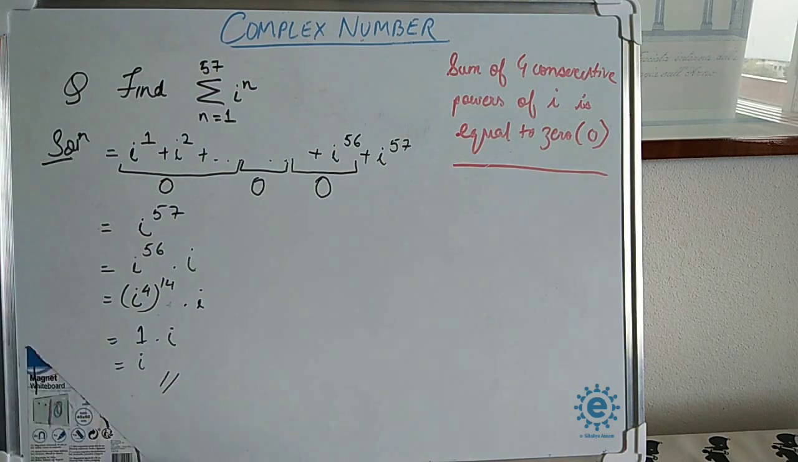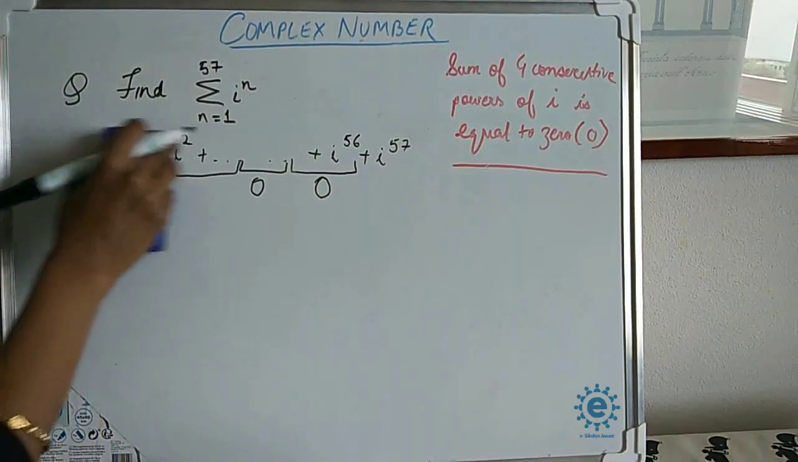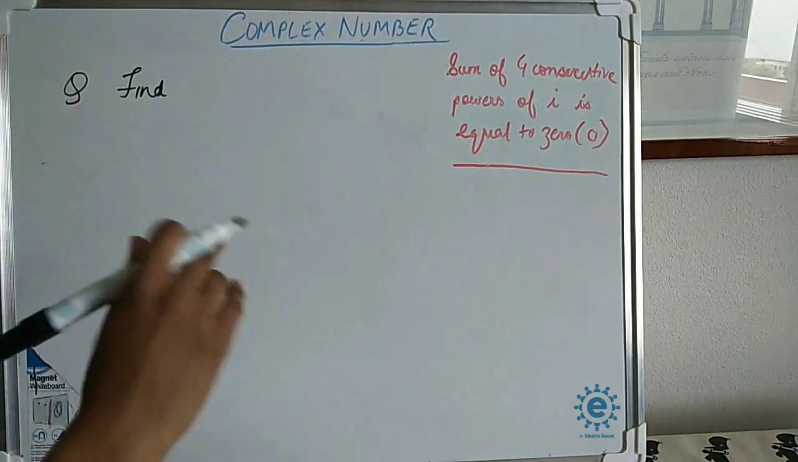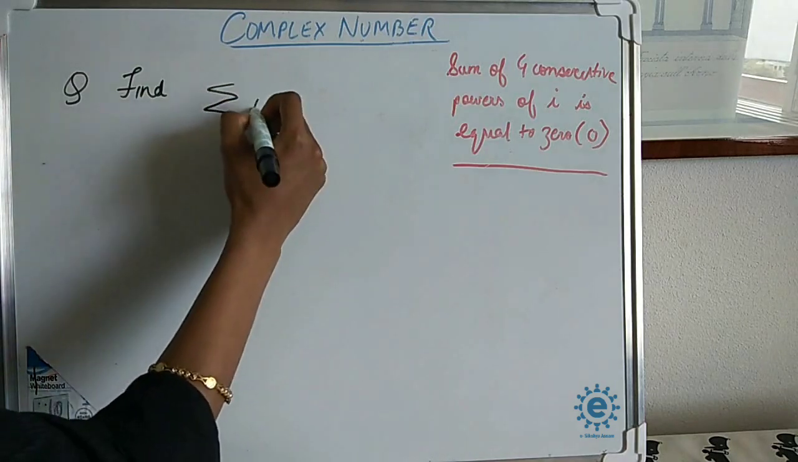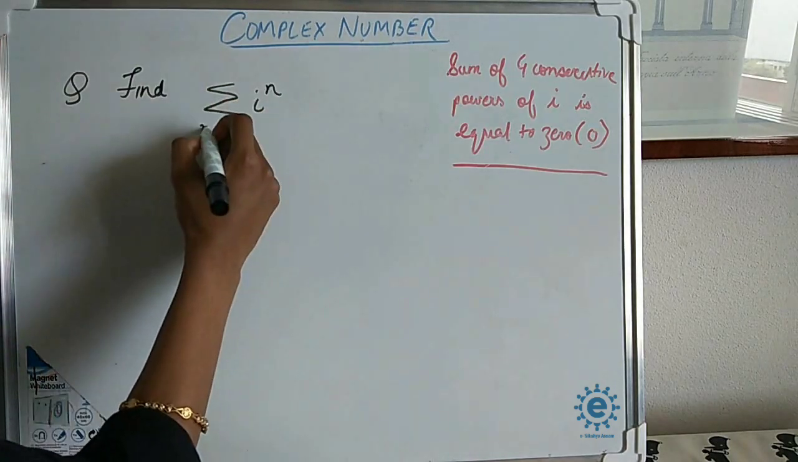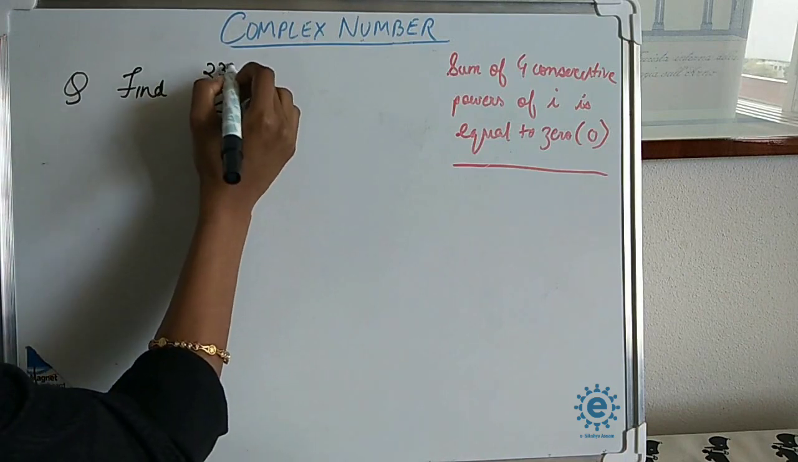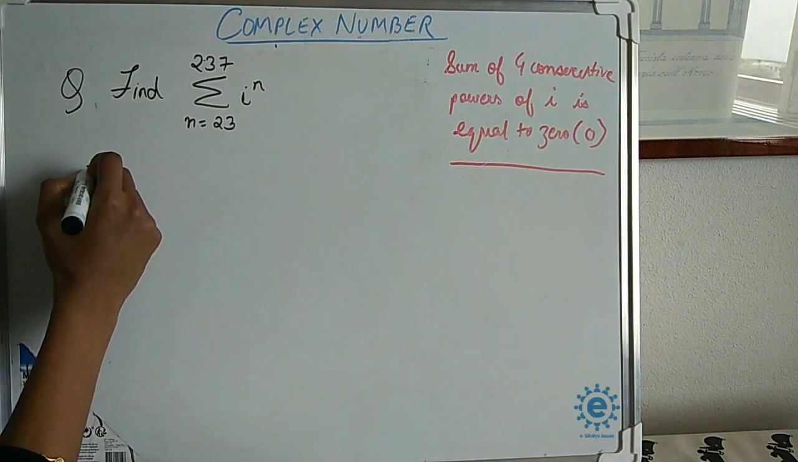ঠিক আছে, এতিয়া আমি অলপ কমপ্লেক্স কোয়েশ্চন এটা চাও এনেকুৱা ধৰণৰে। Find summation of i to the power n from n is equal to 23 till 237. So let's open the summation here.